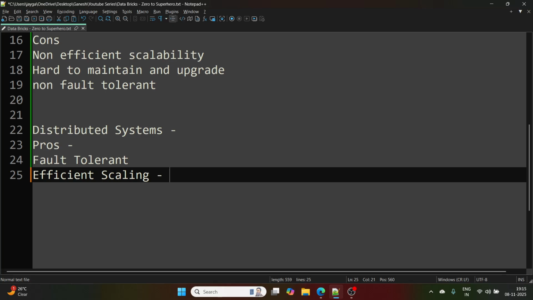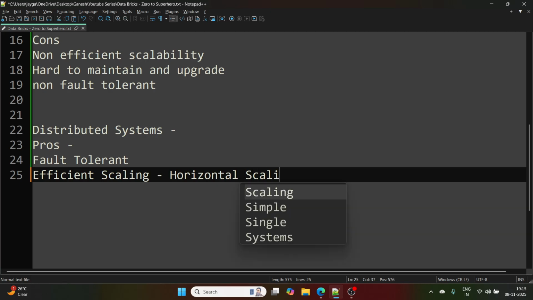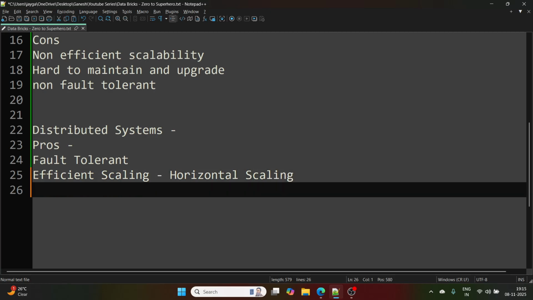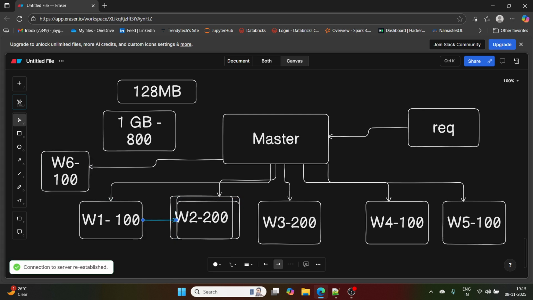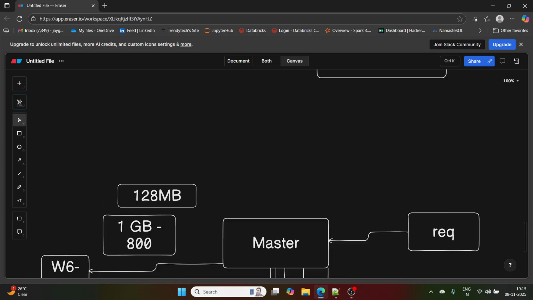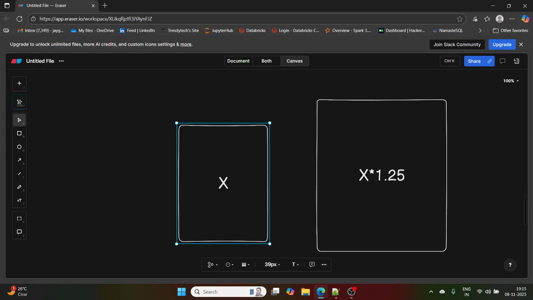And not only efficient, it is horizontal scaling. That's the advantage of distributed system. One more thing, parallel processing. Let's say 100 records take 5 minutes for processing. With only one node, a monolithic system, how many minutes for 1000 records?